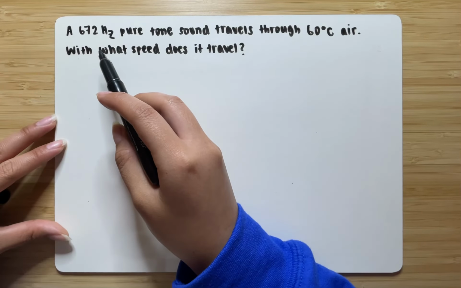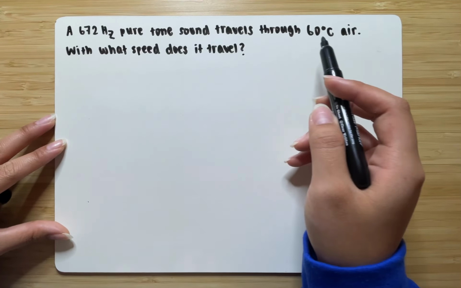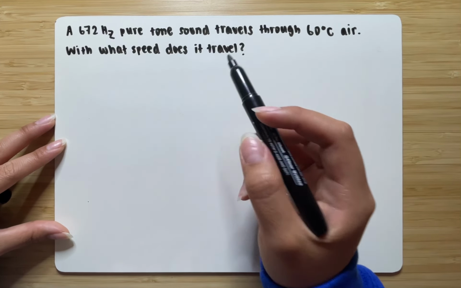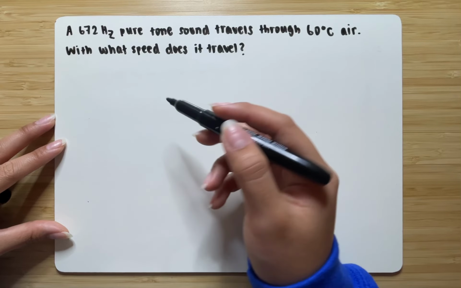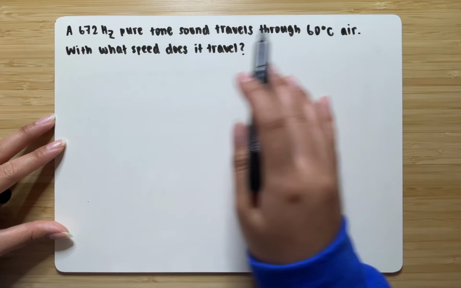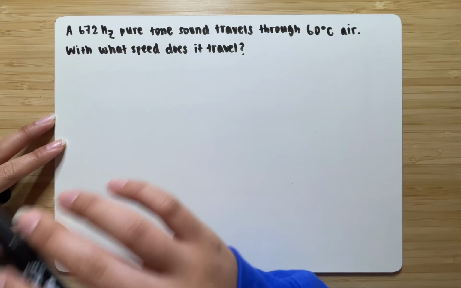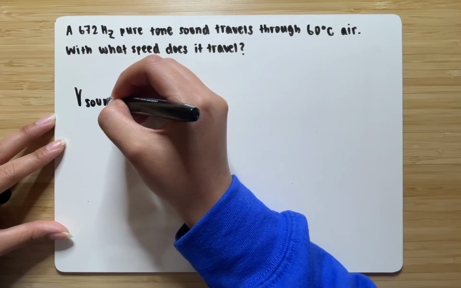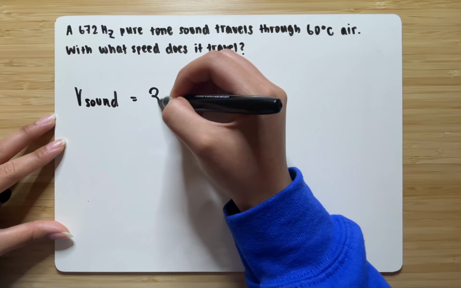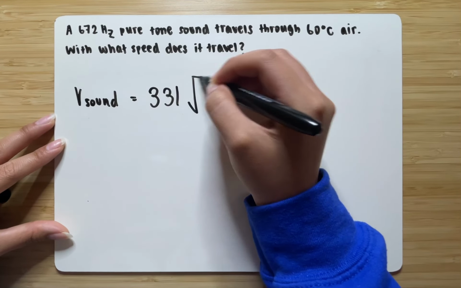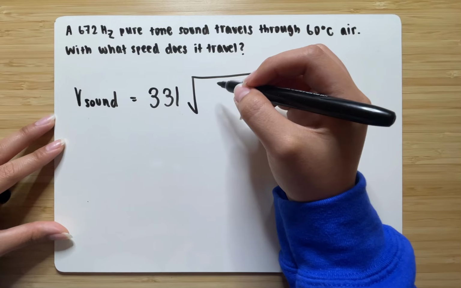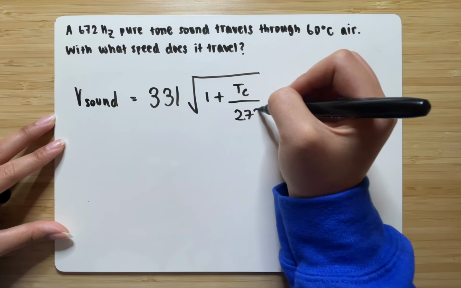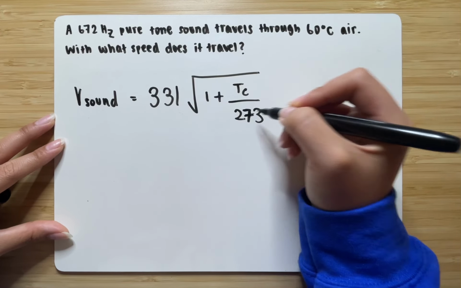A 672 Hz pure tone sound travels through 60 degrees Celsius air. With what speed does it travel? Whenever you work with a problem that asks for the speed of sound given the temperature of air, you want to remember the equation that says the speed of sound, so the velocity of the sound, is equal to 331 times the square root of 1 plus the temperature in Celsius over 273.